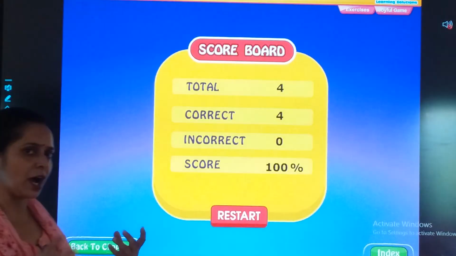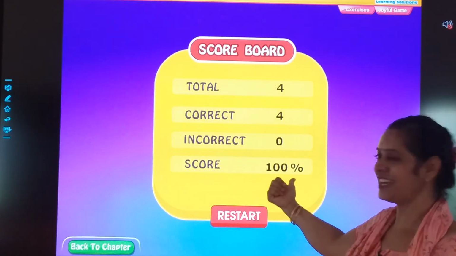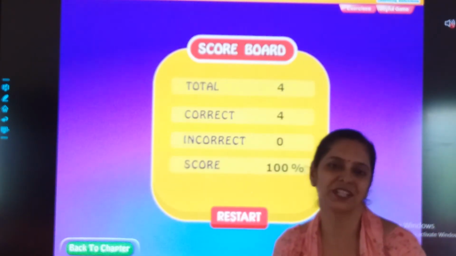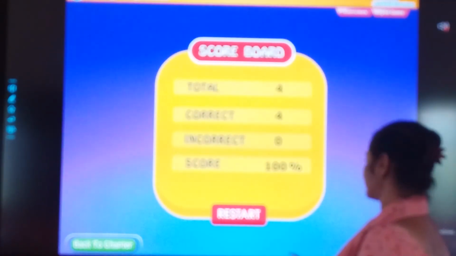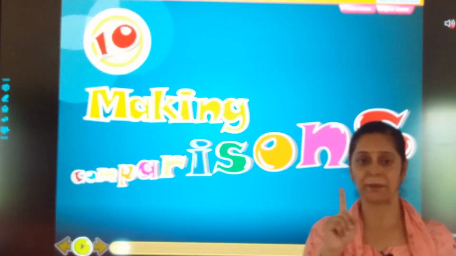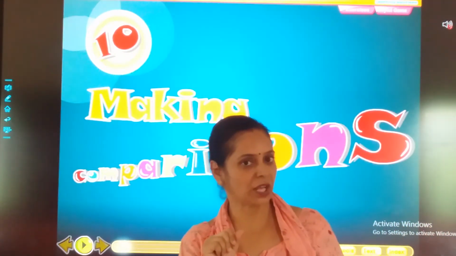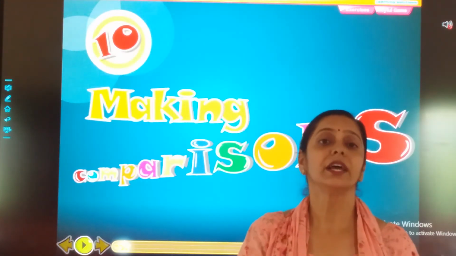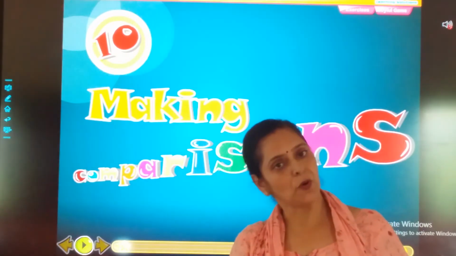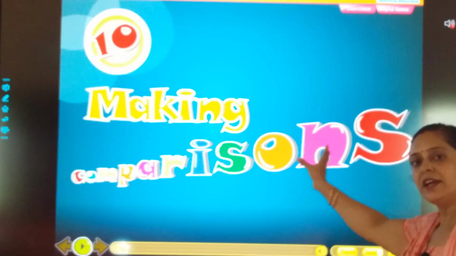So आपको समझ में आया how you have to go with comparison while doing? Yeah, we have scored. See, we have scored 100%. आपका भी same answer था. Oh, my students are so smart. Okay, so in this way you have to go with comparison. आपको मैंने बताया ना, persons में, animals में, objects में क्या होता है, comparison होता है. And there what you have to use? ER और more than. अगर quantity है so there you will be using more than. So this was all about making comparison between persons and different objects.